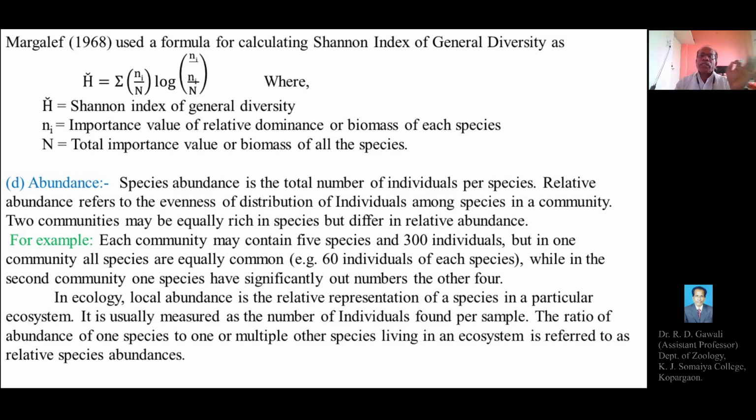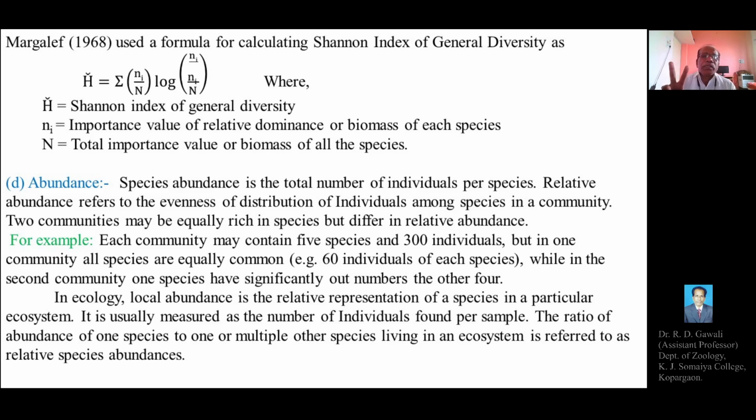Relative abundance is different. Relative abundance means the total number of individuals of the particular species which are distributed among the individuals of all the species in a community.